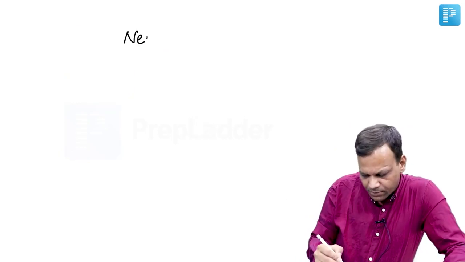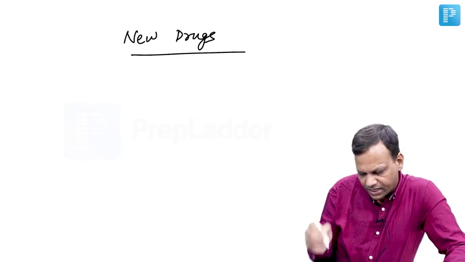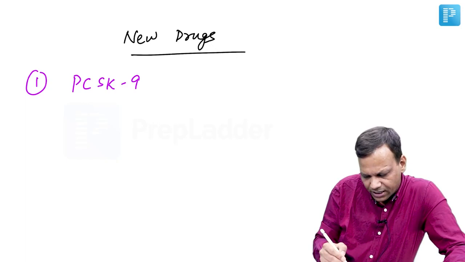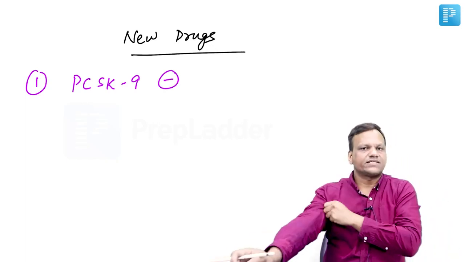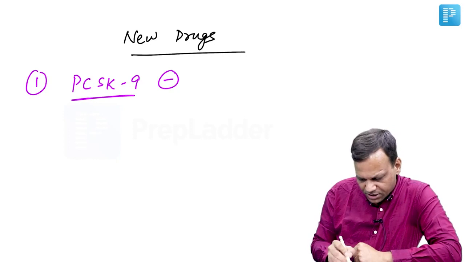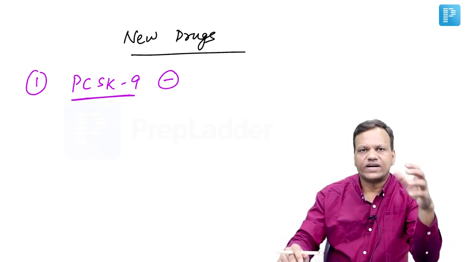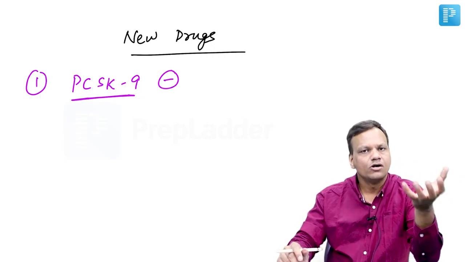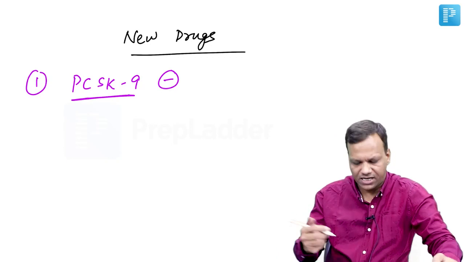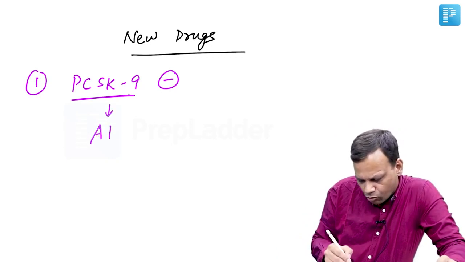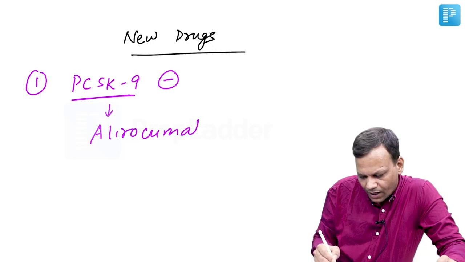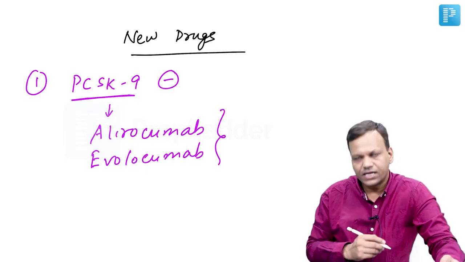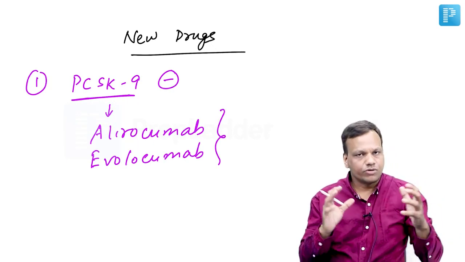Now lastly, some new drugs in dyslipidemia. We have developed a new strategy called PCSK9 inhibitors. Pre-protein convertase subtilisin kexin type 9 inhibitor. This is a substance which helps in degradation of LDL receptors on the liver. So when we give a monoclonal antibody against this, the LDL receptor cannot be broken. So more LDL receptors, more intake of cholesterol from the plasma. And drugs like alirocumab and evolocumab, these are PCSK9 inhibitors. They are used in homozygous hypercholesterolemia.